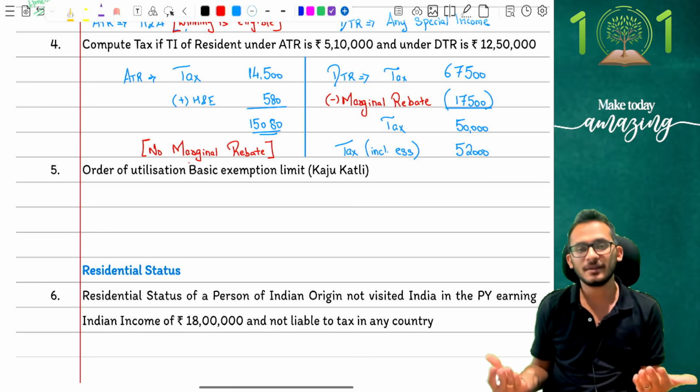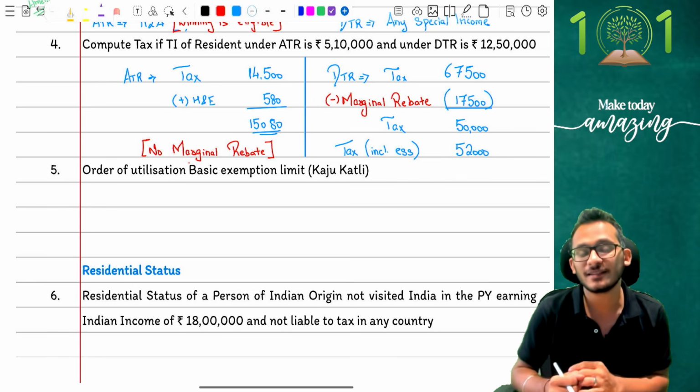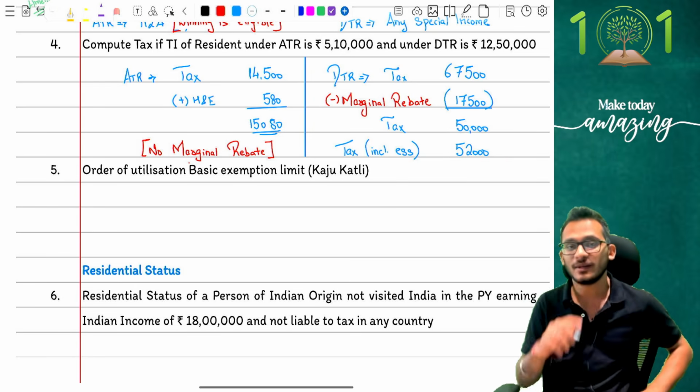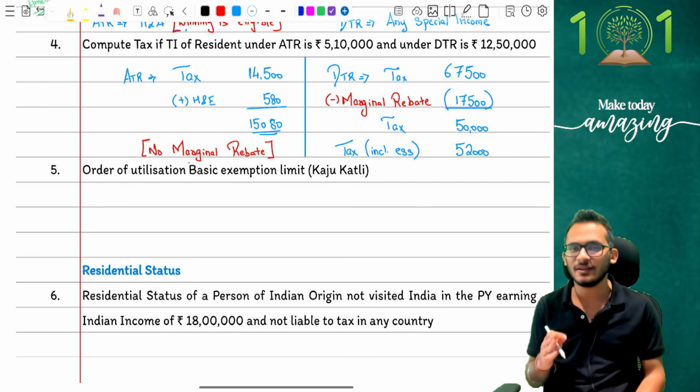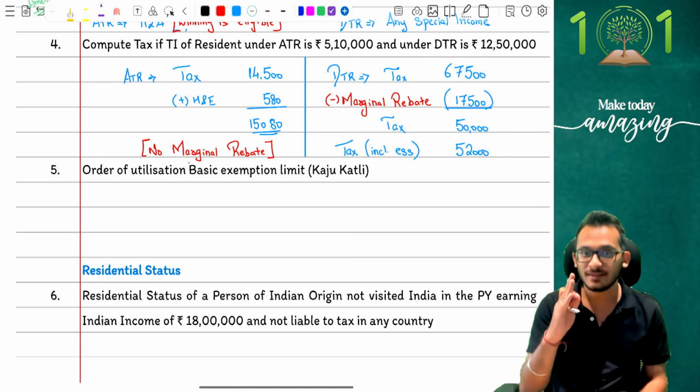But if you don't have any slab incomes, then what do you do with this? And that's one question which has been asked in exams multiple times. So notice one thing carefully. In our class, we call it Kaju Katli effect. If you have understood that, then great enough. But otherwise, the provisions are like this.